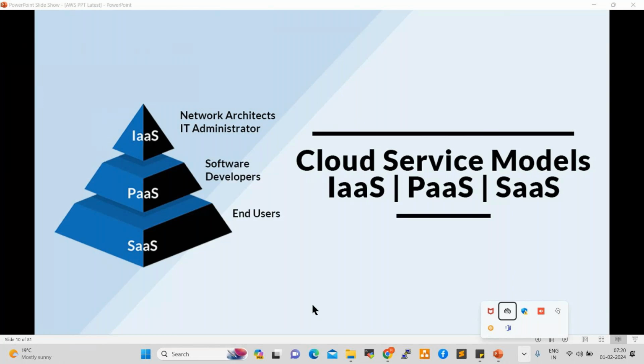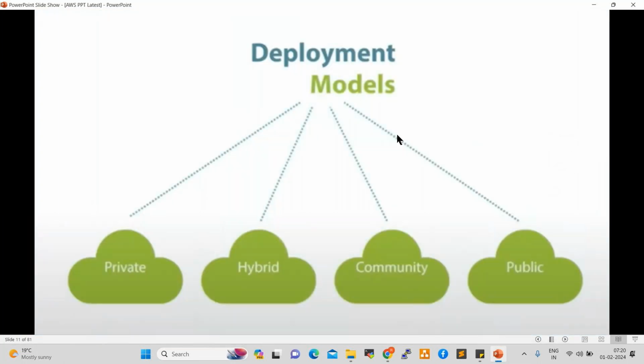Next one. See here, we have four deployment models available. What are those? Private cloud, hybrid cloud, community cloud, public cloud. What is private cloud? It is on-premises cloud, our local server room cloud. For example, VMware, that is on-premises cloud. Citrix hypervisor, these all come under private cloud. Okay. So next one is public cloud. What is public cloud? It is AWS cloud, Azure cloud, Google Cloud. These all come under public cloud. Okay.